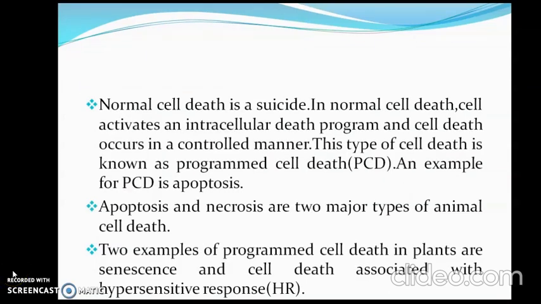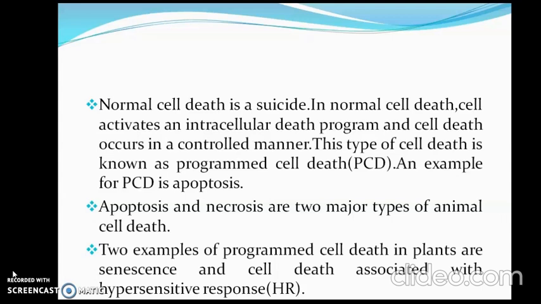Actually, normal cell death is a suicide. In normal cell death, the cell activates an intracellular death program and cell death occurs in a controlled manner. This type of cell death is known as programmed cell death. An example of this programmed cell death is apoptosis. Apoptosis and necrosis are two major types of animal cell death.